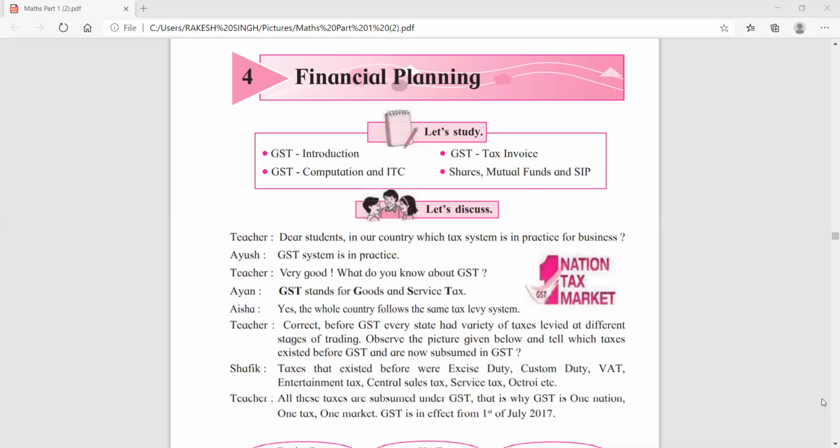After that, 15 states of India ratified this bill. Ratified means what? Passed this bill. Out of that, Assam was the first state and Maharashtra was the 10th state who passed this bill.